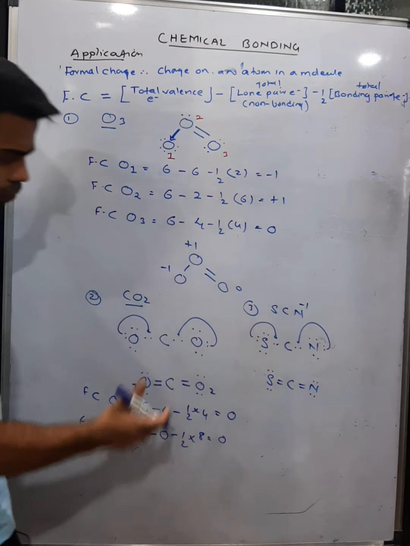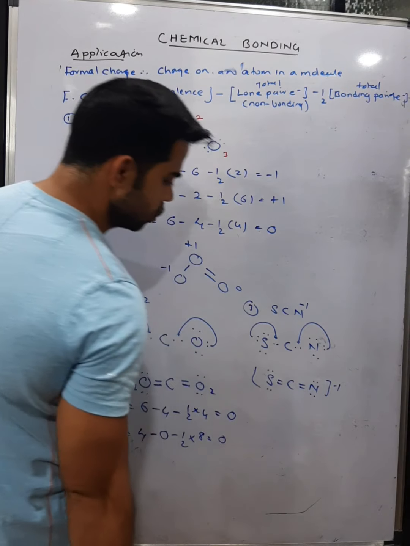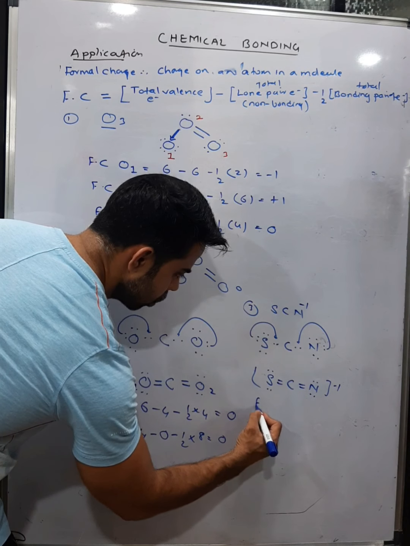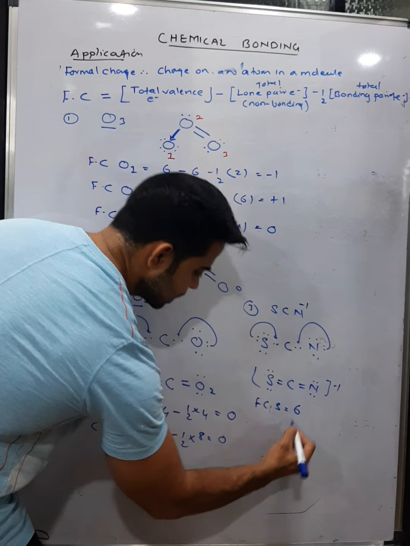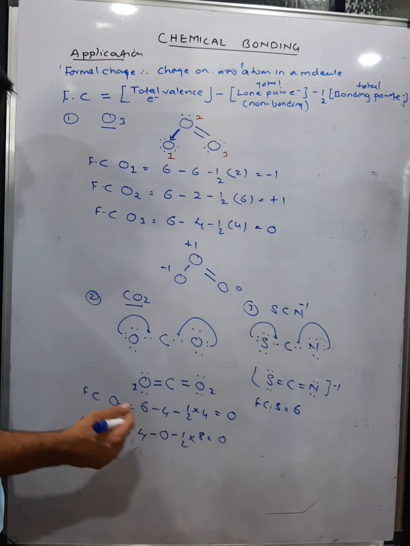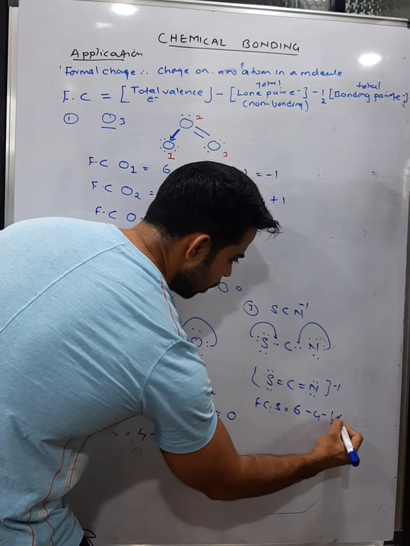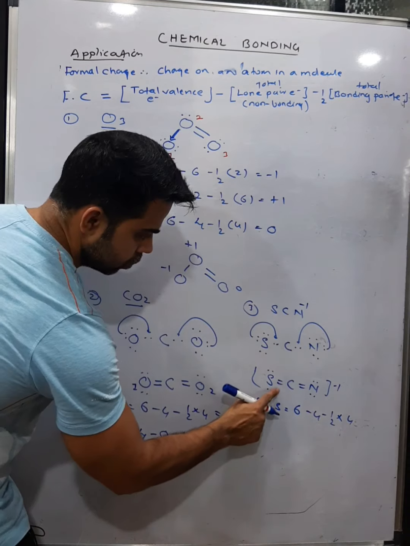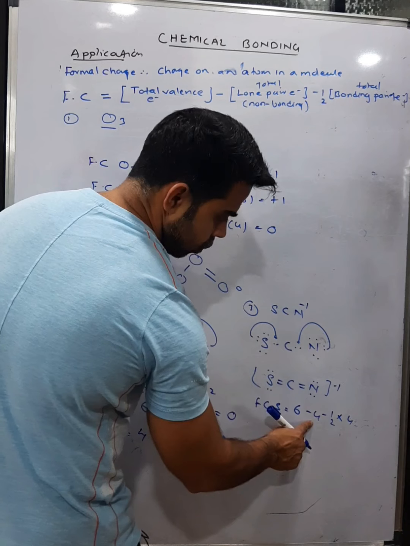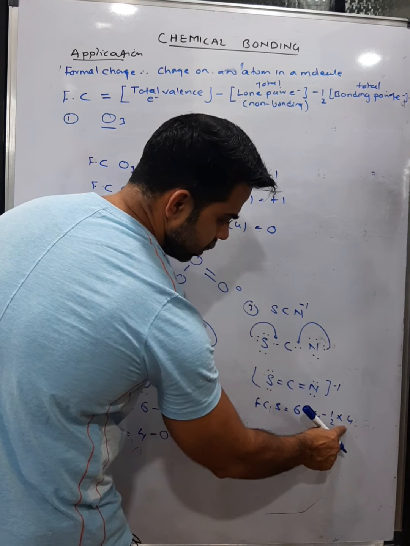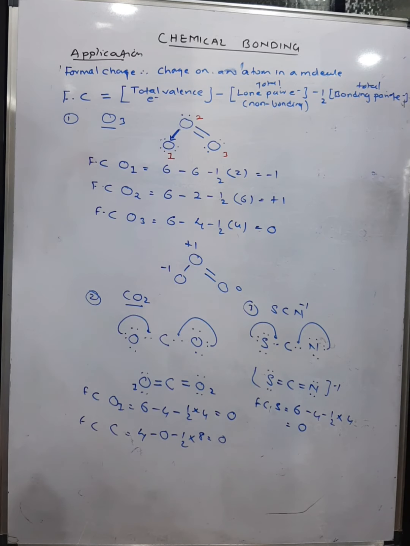Suppose this is the structure of the thiocyanate ion. I need to find the formal charge on sulfur. So the formal charge on sulfur will be 6 as the valence shell electrons, it is in the oxygen family, minus 4 for the lone pairs, minus half into 4 for the bond pair electrons. See properly. So here 6 minus 4 minus half into 4 is minus 2, so minus 4 minus 2 is minus 6. 6 minus 6 becomes 0. So sulfur gets a 0 charge.